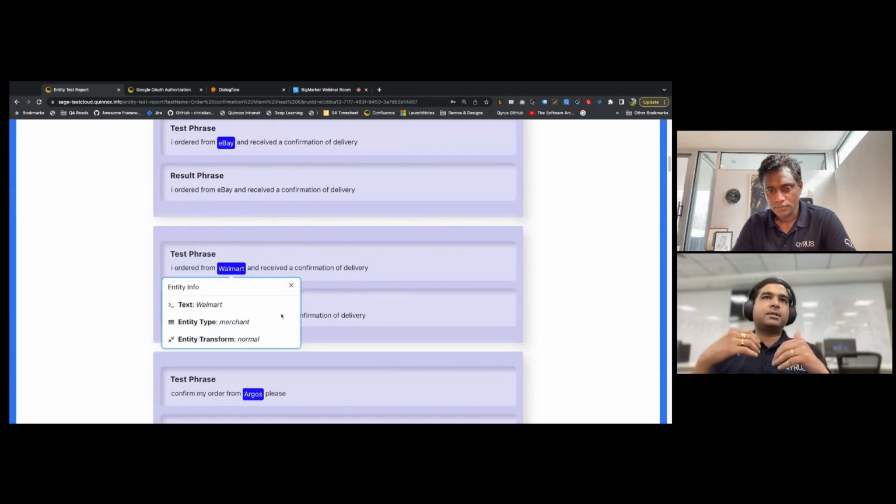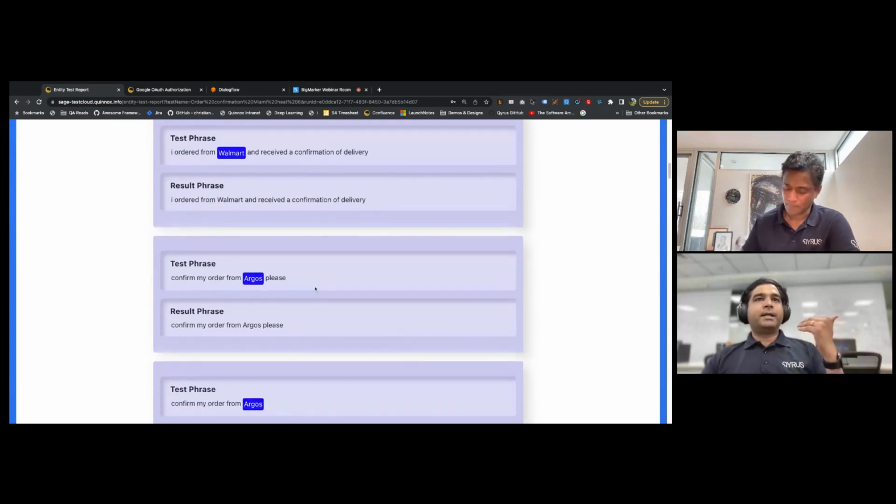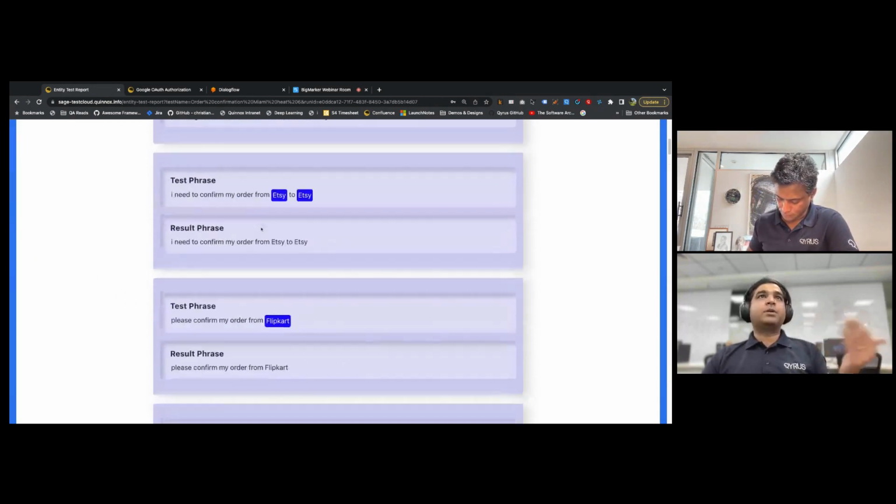So Sage is smart enough to create multiple such entities for an entity type called merchant. Then it's about whether your bot is able to figure that out, whether it is able to extract that Walmart is the entity and it's a merchant. That's how we are testing.